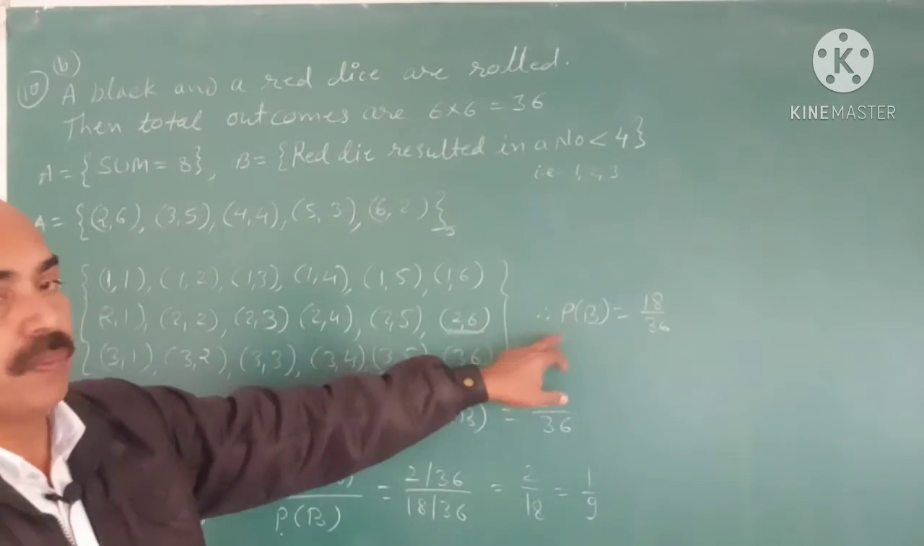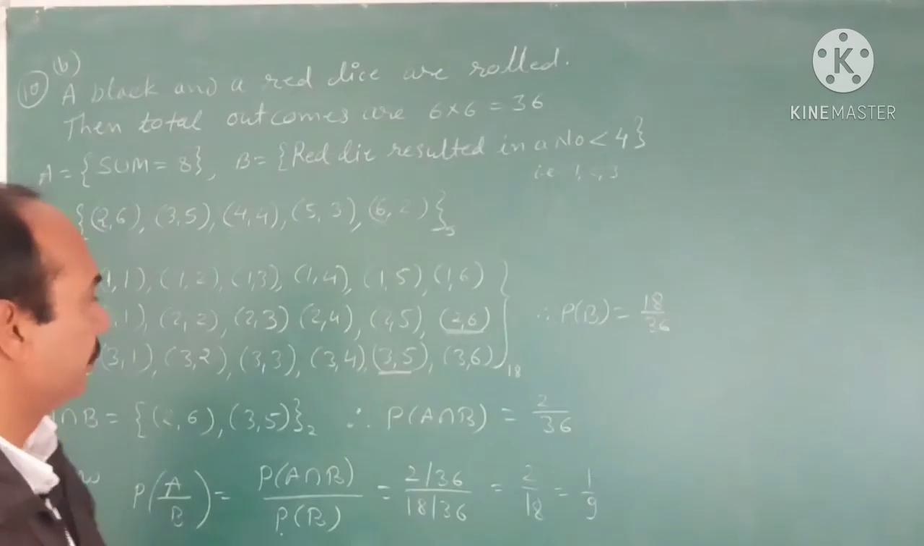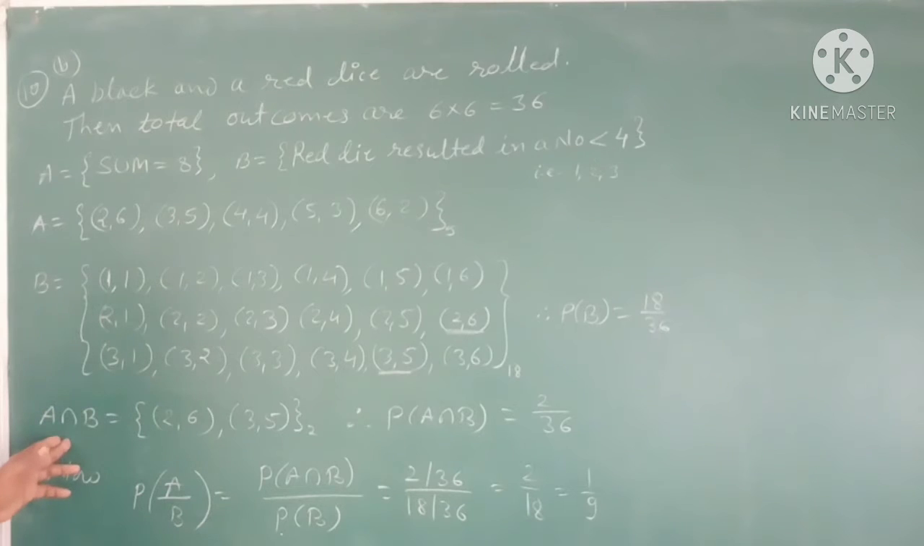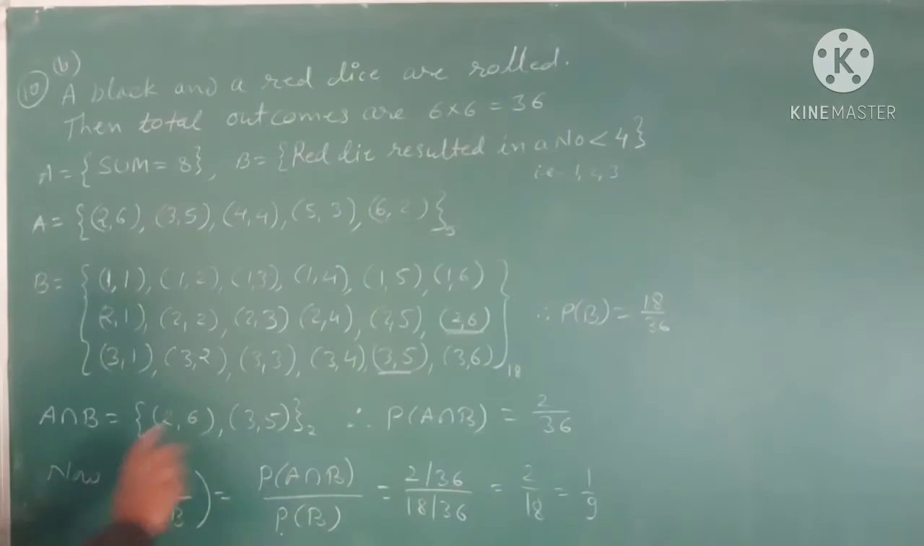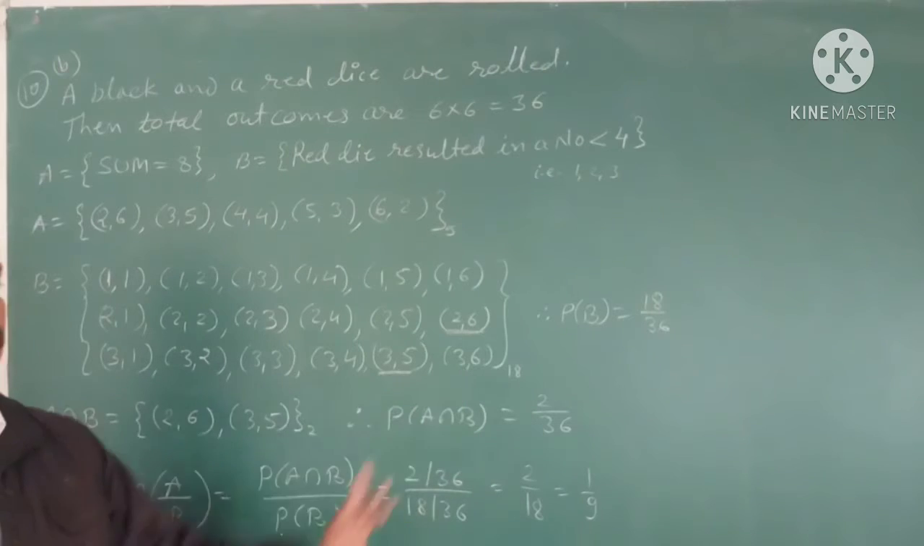So here probability of B is 18 upon 36. Here the common part A intersection B: 2 6 and 3 5, only 2 outcomes are common. So probability of A intersection B is 2 upon 36.